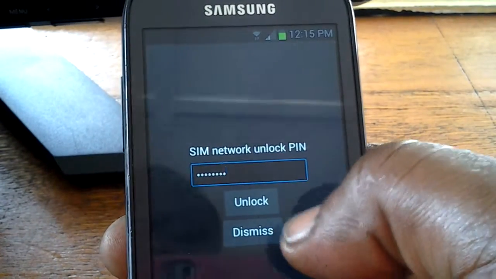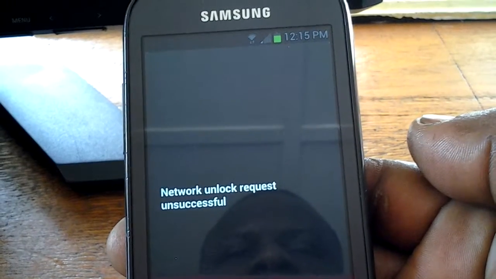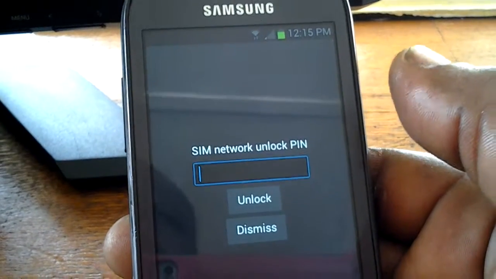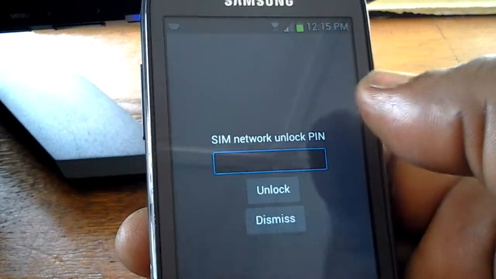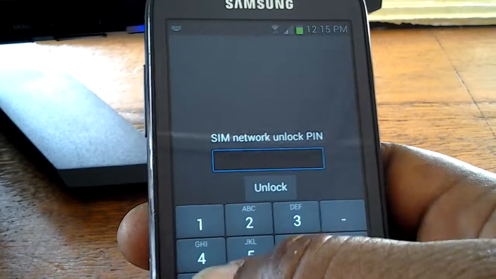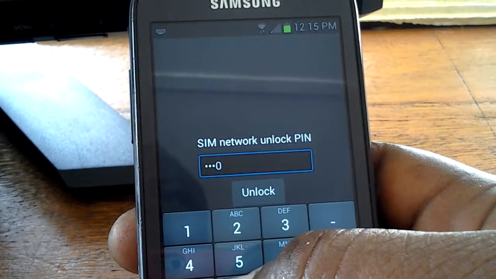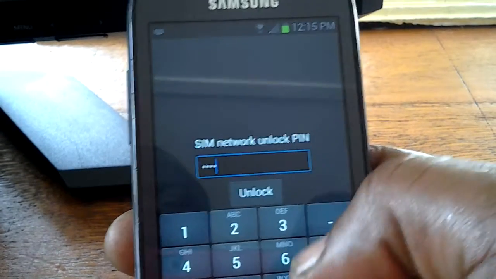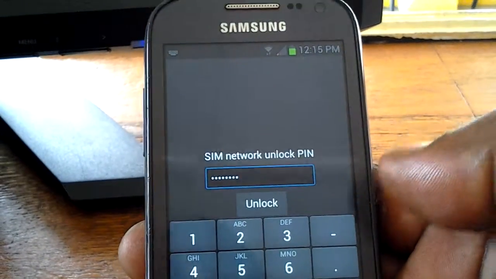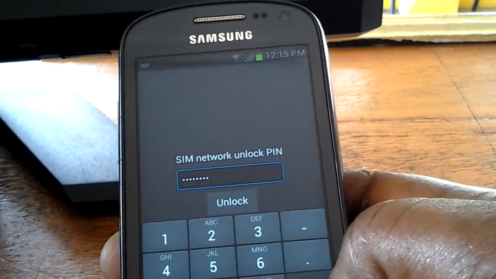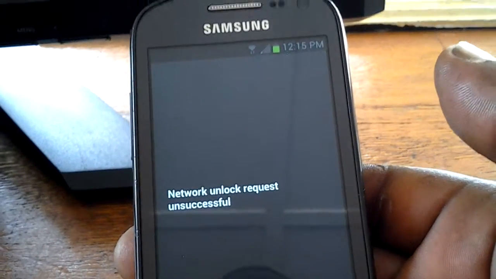Done. So I select unlock now. It says network unlock request unsuccessful. I can even try provider and show you it's the same thing. Right, it's 75292937. Done. So that's unlock unsuccessful.